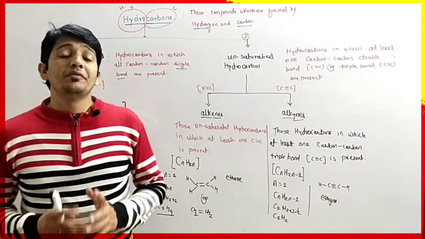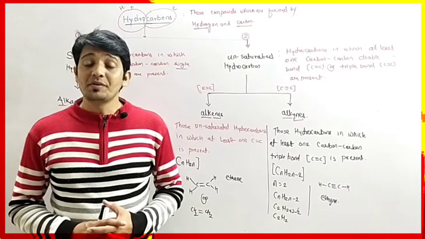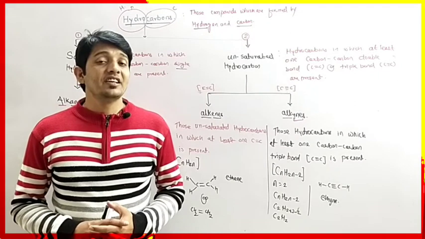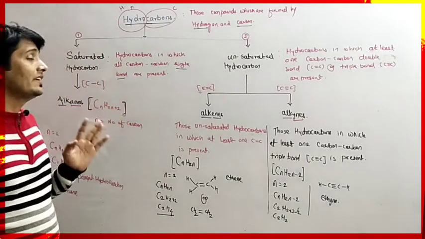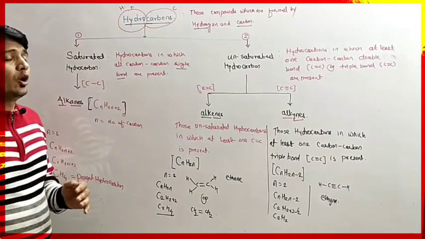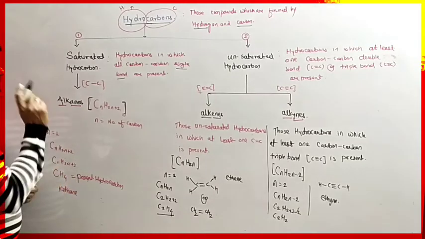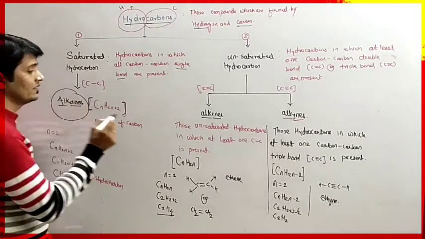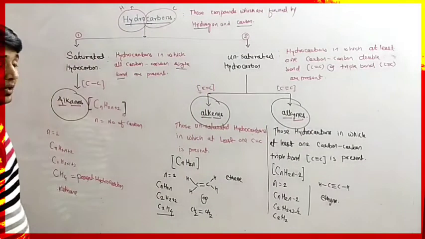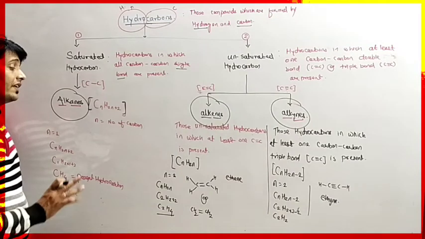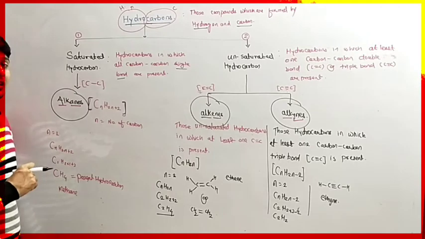So students, here we have completed our classification of hydrocarbon part of our chapter called Carbon and its Compounds. Hydrocarbon is nothing but the main part of our chapter. We have classified hydrocarbon into alkanes, alkenes and alkynes. You have to remember alkane, alkene and alkynes. There is a great similarity and differences between alkane, alkene and alkynes.